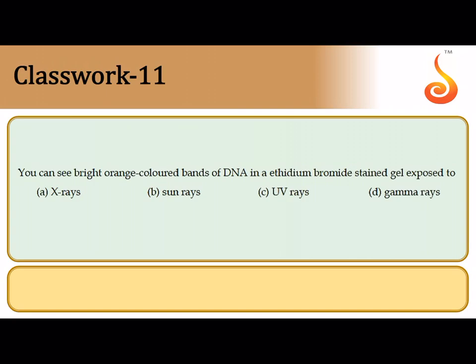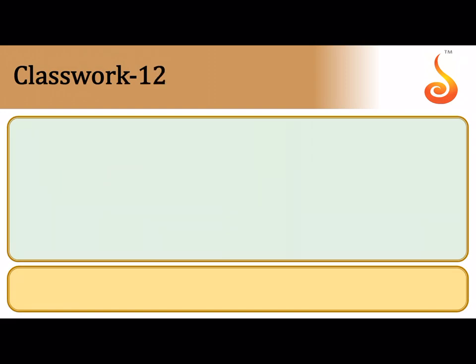11th question, you can see bright orange colored bands of DNA in ethidium bromide stained gel exposed to. See, it is not just about staining the DNA or the gel with ethidium bromide. After that you need to expose the gel to UV light, and only then the strands of DNA which are stained by the ethidium bromide will start glowing in the UV rays, and then you can cut that block of gel and you can elute the DNA for further protocol. So the correct answer here is option C. It is viewed under UV rays.